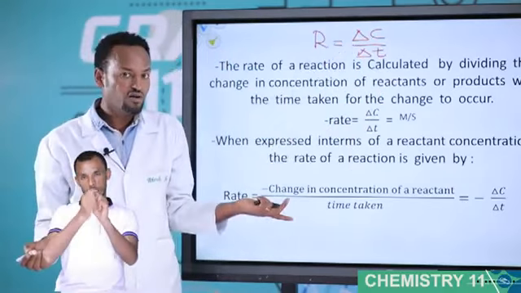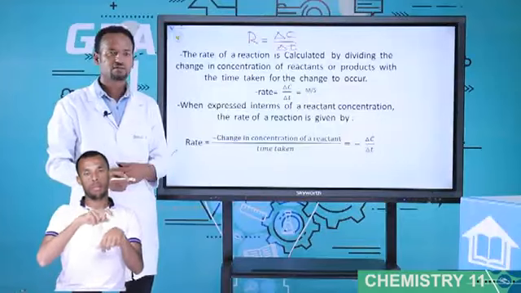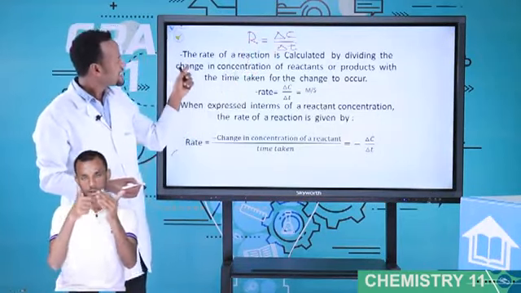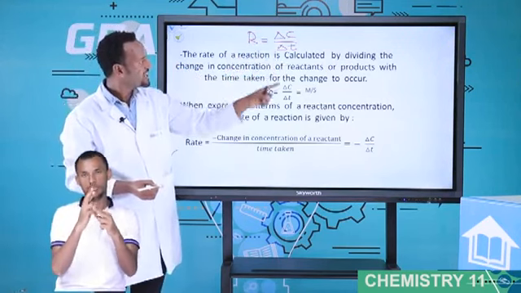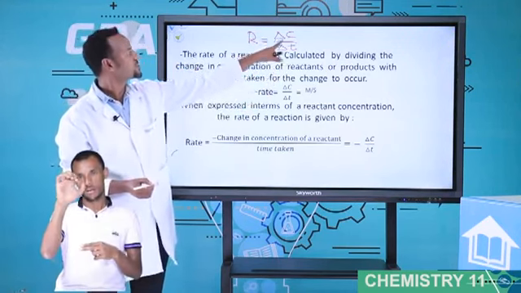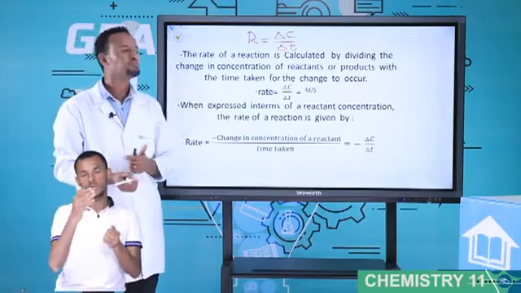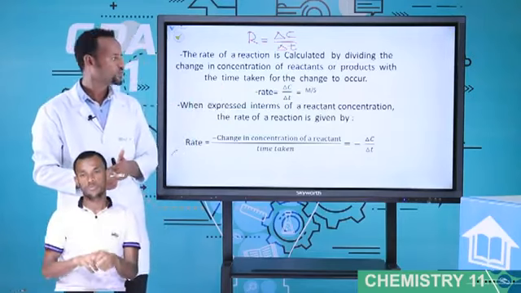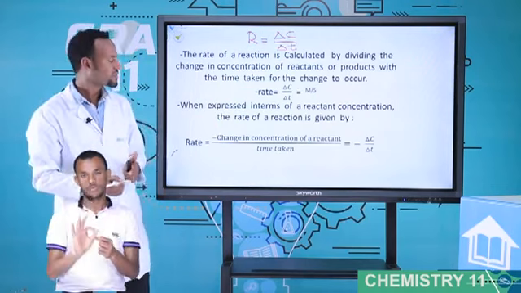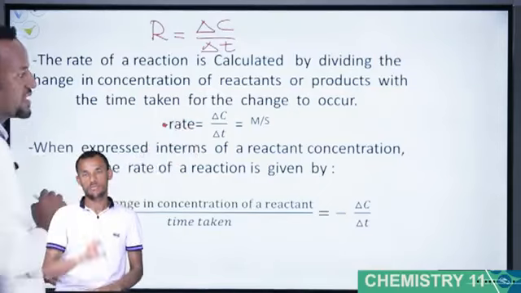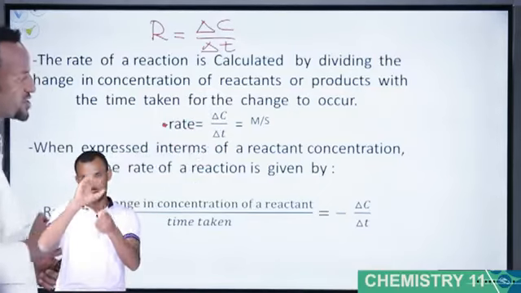Concentration of reactants or products with time is the rate. Therefore, rate of reaction is calculated by dividing the changing concentration of reactants or products by the time taken for the change to occur. Rate is change in concentration over change in t.